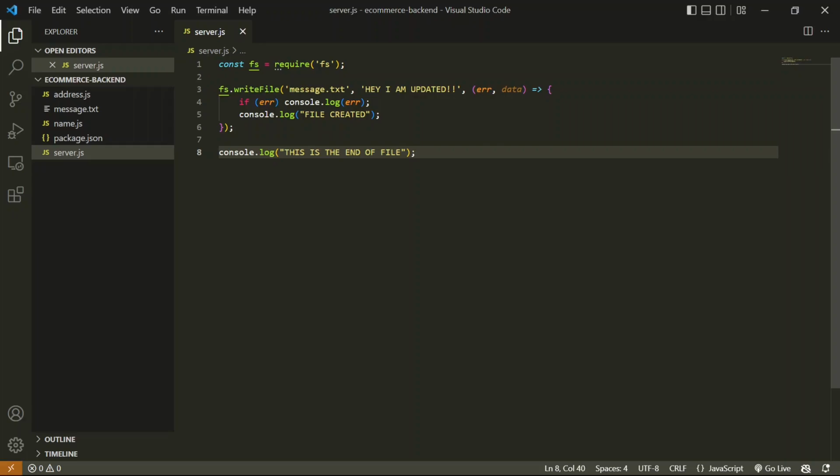So in the last video, we talked about how we use callbacks to handle async functions. In this video, we are going to use another way to handle async methods, and that way is using promises. We are going to talk all about promises, what they are, how we are going to use them, and what the different methods present in promise are.